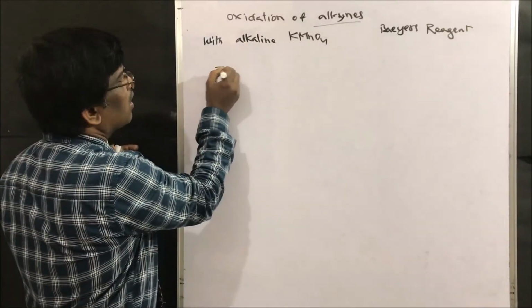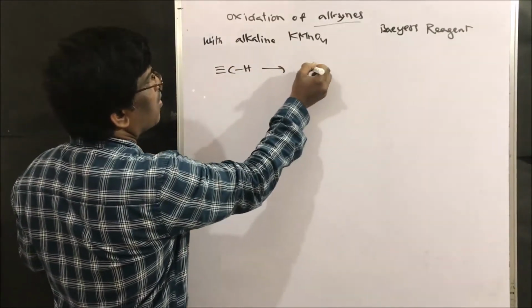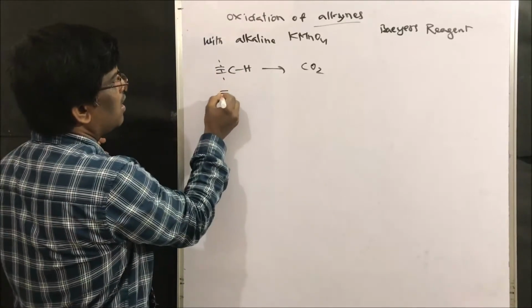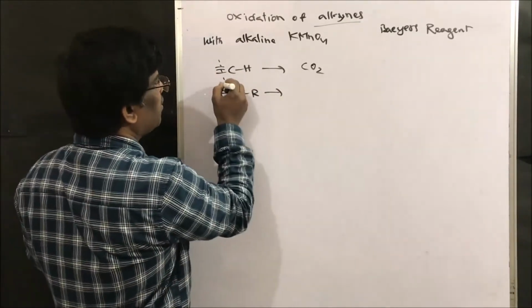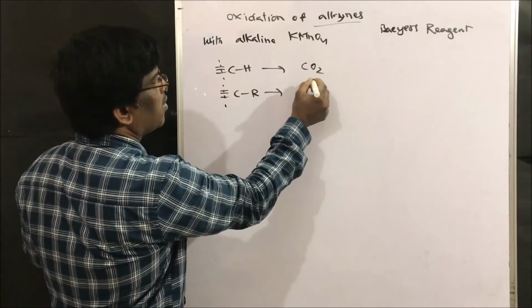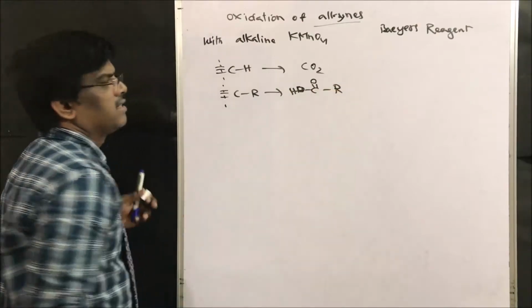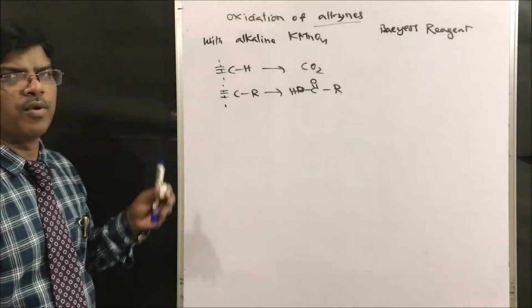Under strong alkaline conditions it gives carbon dioxide on one side, or when substituted, it gives C double bond O H and R, an acid. Yes friends, this is the common trend. Let us take some examples and see.